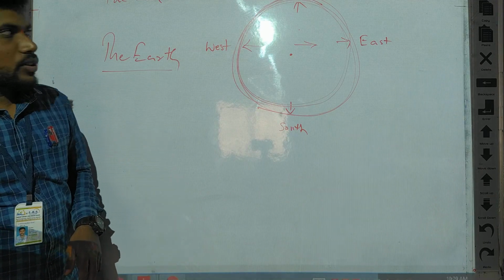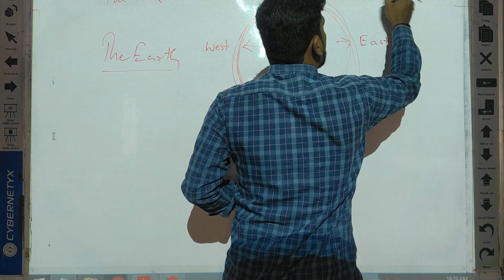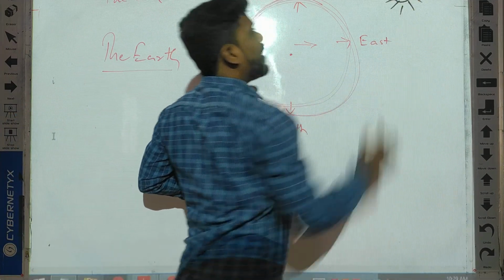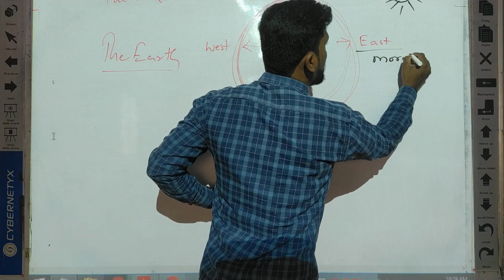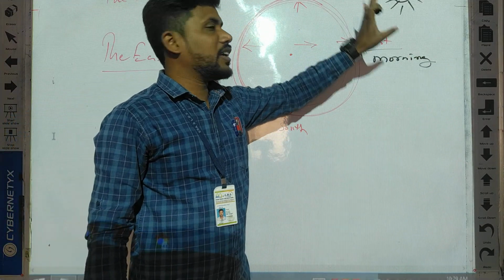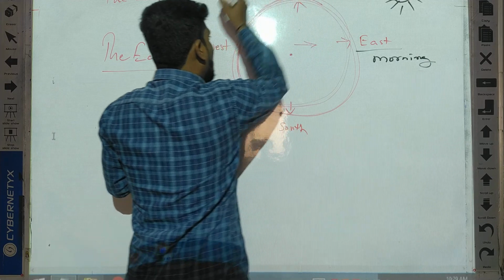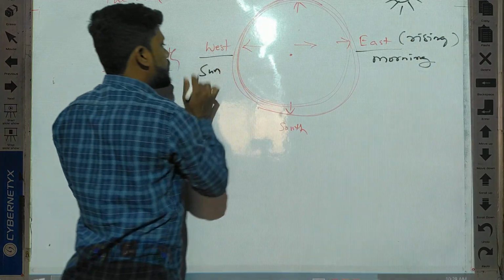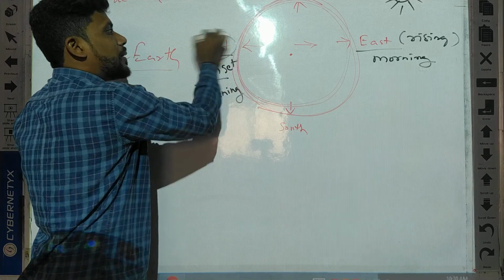Understand? See, I already told you the sun always rises in the east. The sun always rises in the east in the morning time. Remember this. So here west, here sunset. So east opposite west, the sun sets in the evening on the west side.